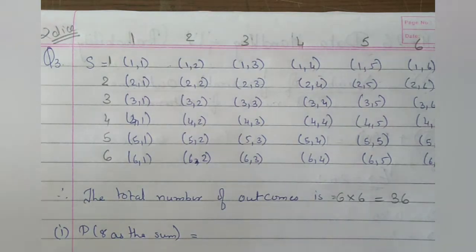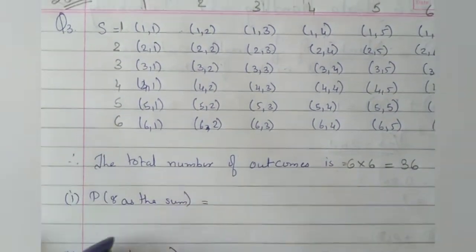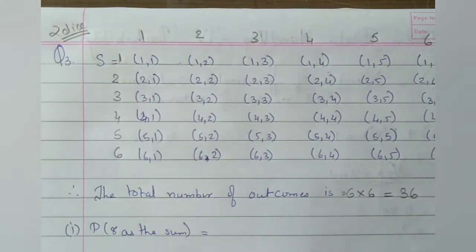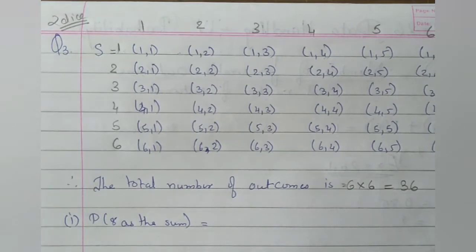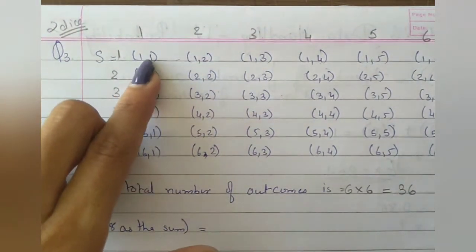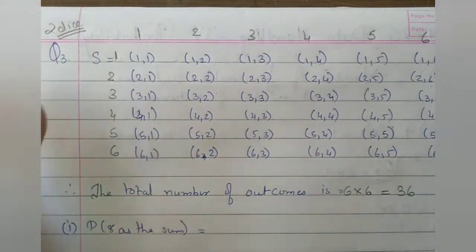Okay. Now the first one, what we have to find is the probability of 8 as the sum. Now here we will do the sum, it should be 8. That means we will add both numbers, and the answer should be 8. So how many such numbers are there whose answer is exactly 8?